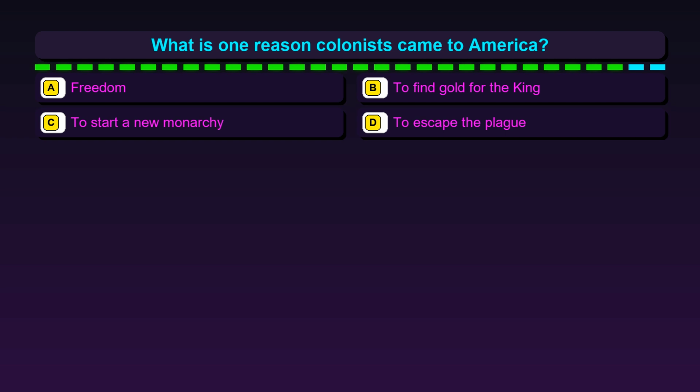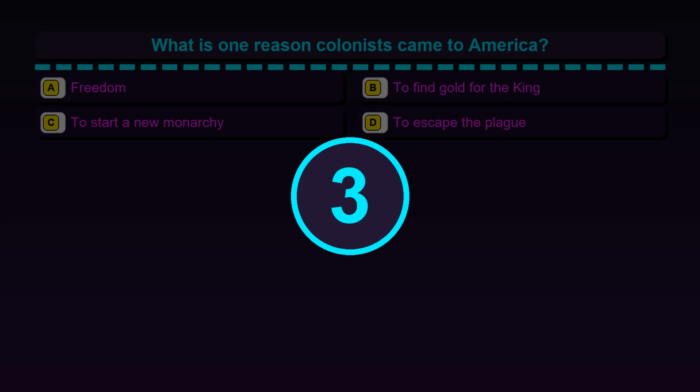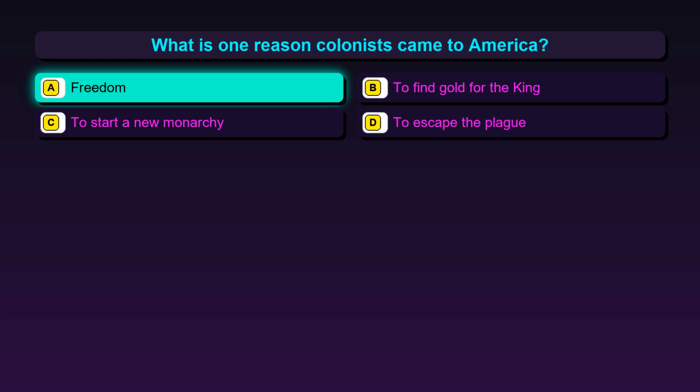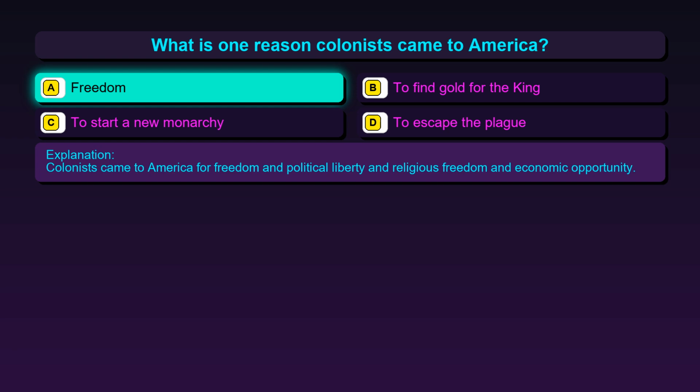Question 76. What is one reason colonists came to America? Option A, freedom. Option B, to find gold for the king. Option C, to start a new monarchy. Option D, to escape the plague. The correct answer is option A, freedom. Colonists came to America for freedom and political liberty and religious freedom and economic opportunity.